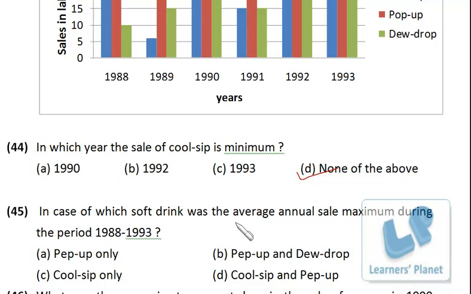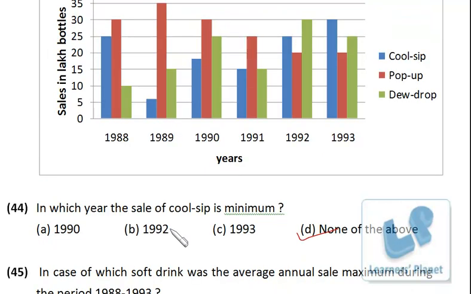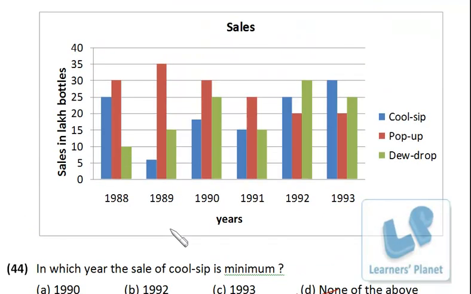To find the maximum average annual sale, we need to total the individual values. Here I just take cool sip: 25 plus 7 is 32, 32 plus 17 is 49, 49 plus 15 is 64, plus 25 is 89, 89 plus 30 is 119.